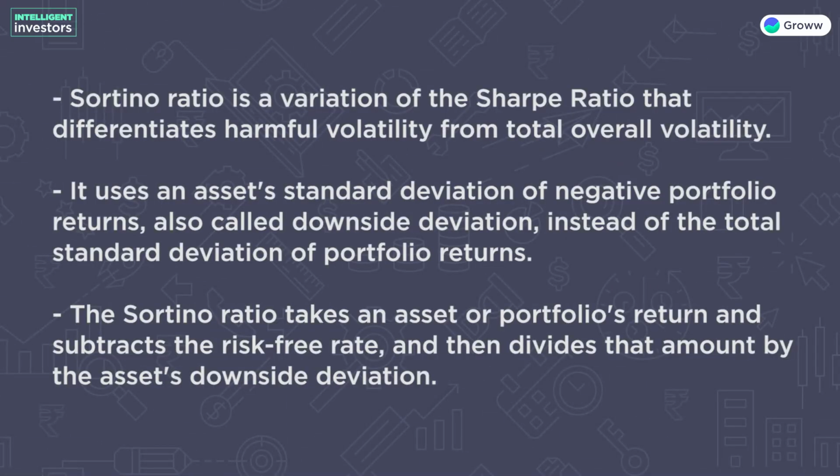Now let's come to the last metric, and that is Sortino ratio. Sortino ratio is a variation of the Sharpe ratio that differentiates harmful volatility from the total overall volatility by using the asset's standard deviation of negative portfolio returns, that is the downside deviation, instead of the total standard deviation of the portfolio returns. The Sortino ratio takes an asset or portfolio's return and subtracts the risk-free rate and then divides that amount by the asset's downside deviation.